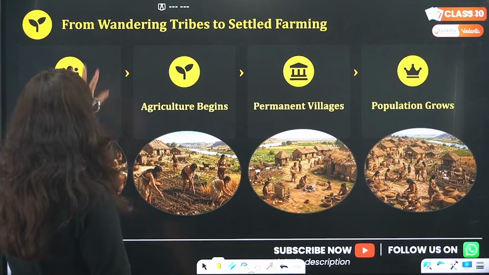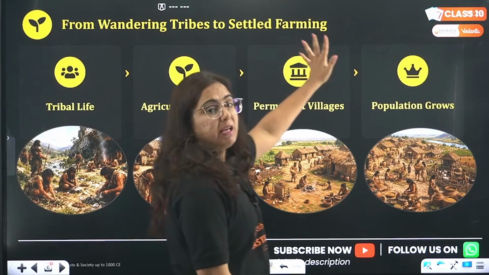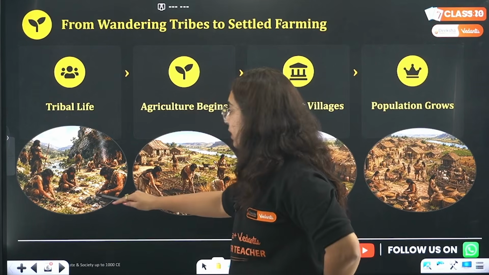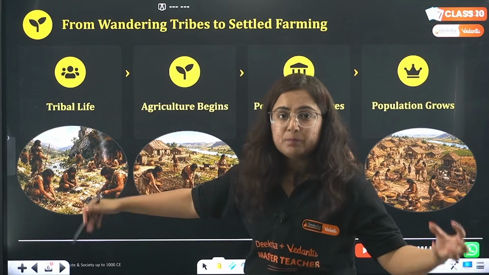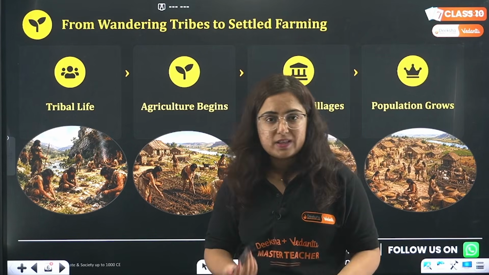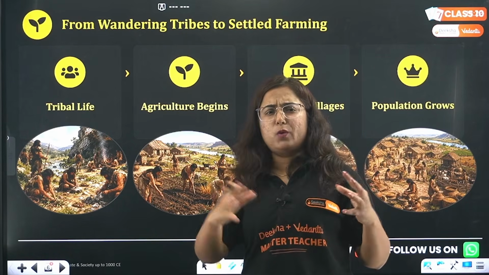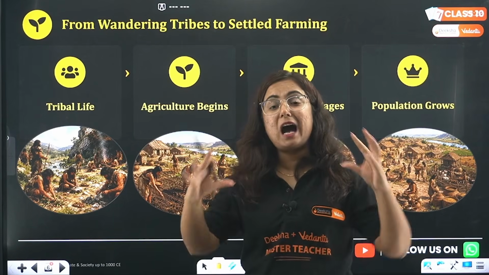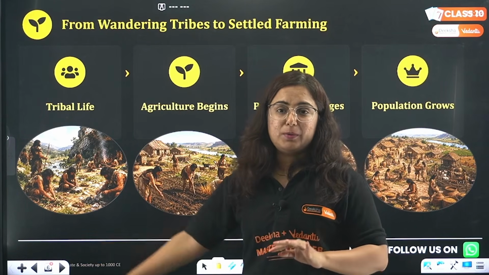So from wandering tribes to settled farming. Initially there was tribal life. People were hunting, gathering, living together. Wherever they had the availability of water, they were residing there. When their work was done, they moved to another place. Up till here, there was no permanent house-like structure, as you can see in the picture.